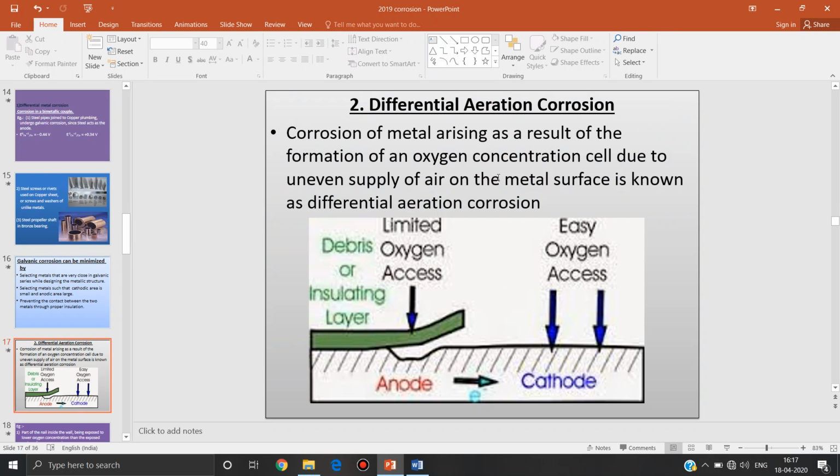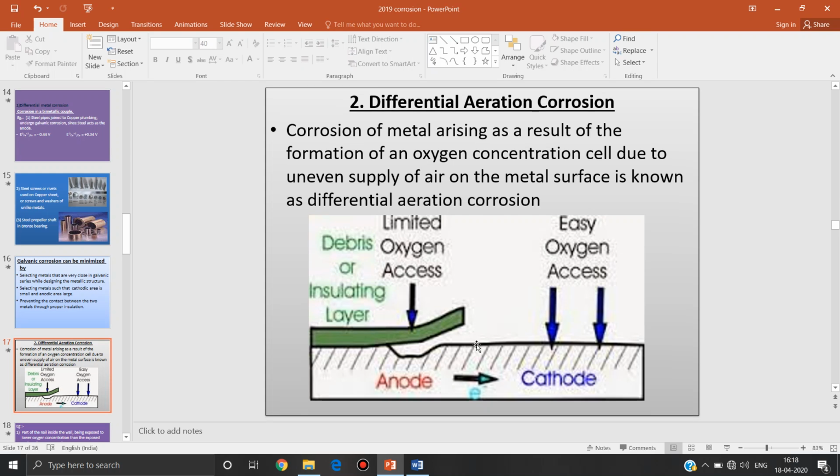The second important type of corrosion is differential aeration corrosion. This type of corrosion occurs due to the formation of a concentration cell on the metal surface. The reason for the concentration cell is that the same metal is exposed to different oxygen concentrations, which leads to an oxygen concentration cell. That is called differential aeration corrosion.